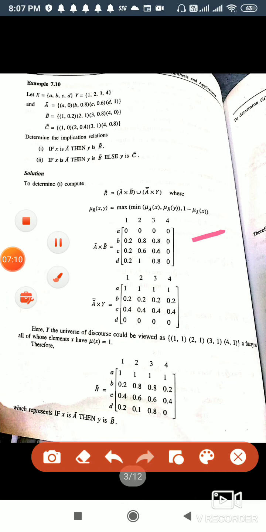Now we have to determine the implication relations. Now implication relations are of two types, if then and if then else. So we will find out both the relation. First is, we have to compute if x is A, then y is B. So we will solve this relation by giving R is equal to A cross B union not A cross Y. Now how we will find out this? First we will find out A cross B and then not A cross Y, and then we will take the union of the both.